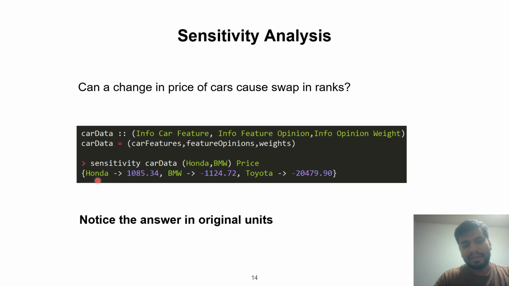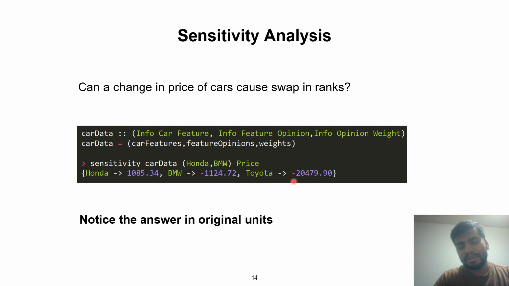The output that we get is interesting, because this tells me that if Honda were to increase its price by $1,085.34, BMW will become the preferred car. Or if BMW decided to slash its price by almost $1,125, it would become the preferred car.